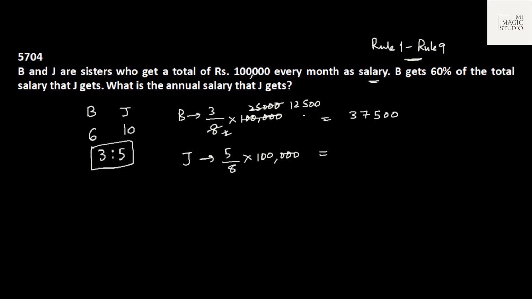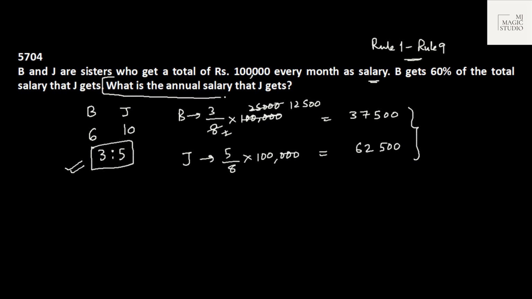That is 12,500 into 5, which would be 62,500. Now we can also check that 62,500, 60% is 37,500. B gets 60% of the total salary that J gets. These are the actual values. We have calculated them by converting into ratios and with the help of proportion.